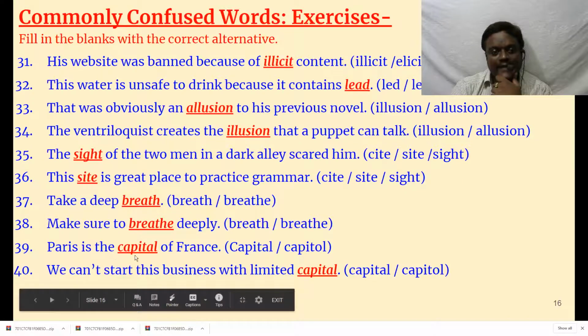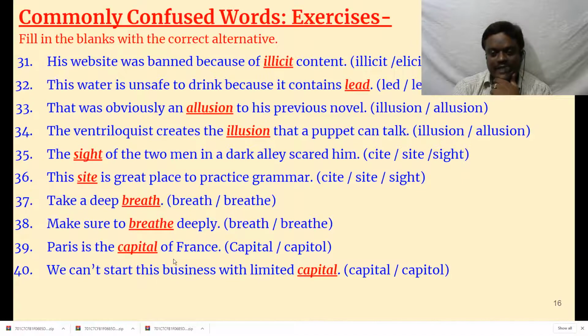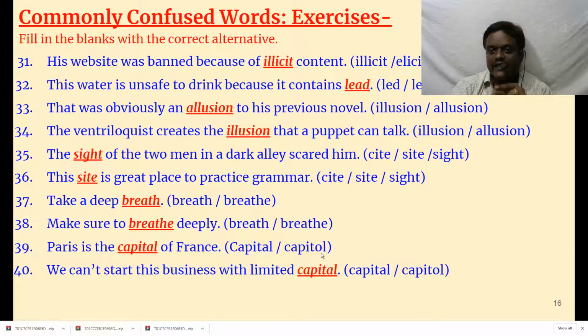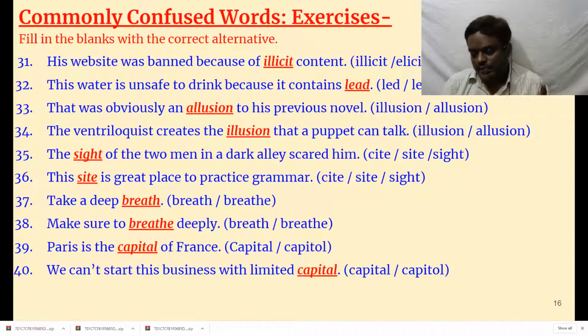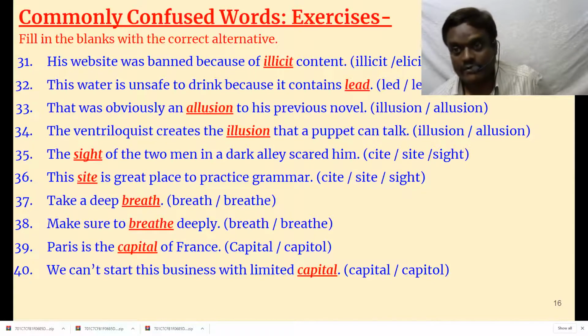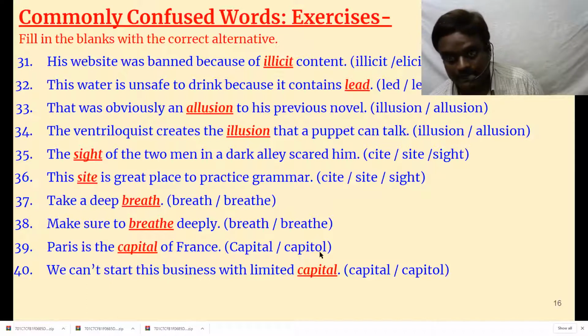Okay. Paris is the capital of France. Capital. We can't start this business with limited capital. This is also capital. Actually, the word capitol is archaic. The English word capitol means like an assembly. We have in Shakespeare, the word capitol is used, which means assembly or parliament. That building is called the capitol.